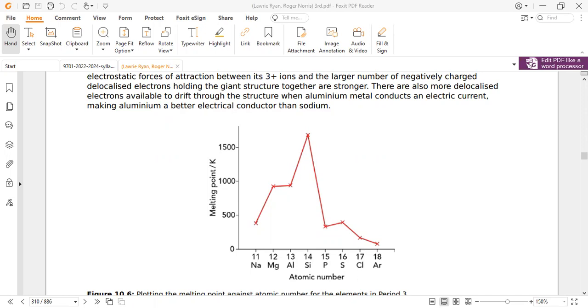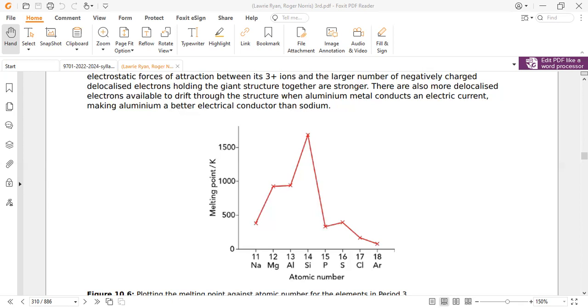But from magnesium to aluminum it's not double, because the number of valence electrons in magnesium is 2, as it is in group 2, and aluminum is in group 3. So the number of electrons from magnesium to aluminum does not increase drastically. The ratio is 3/2, or 1.5, not double. So the melting point is increased, but not too much. The graph slopes only very slightly this way.